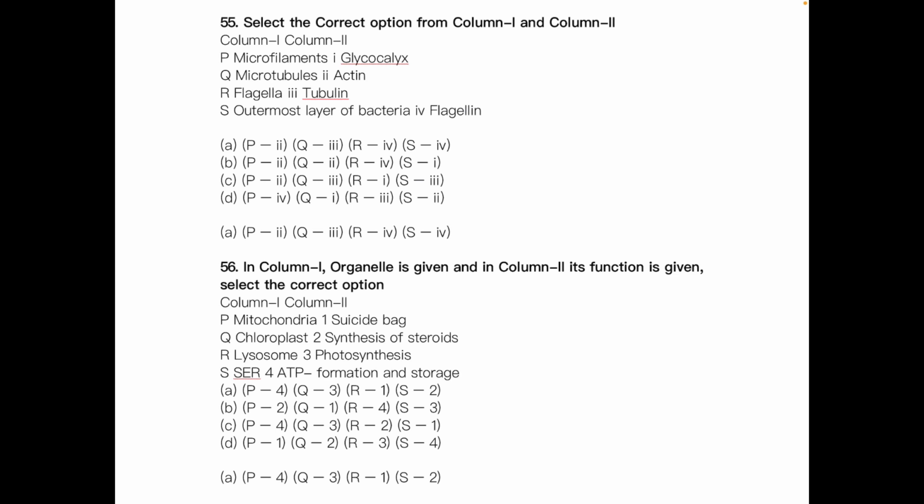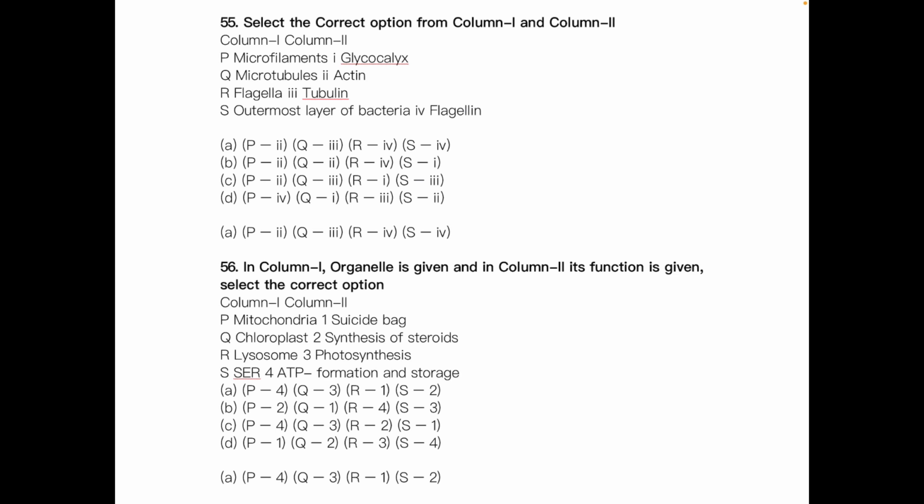Then microtubules contain tubulin, and microfilaments contain actin. So option A is correct, but you can see S4 is also mentioned, so you have to ignore that. It's not S4, the answer is actually S1.